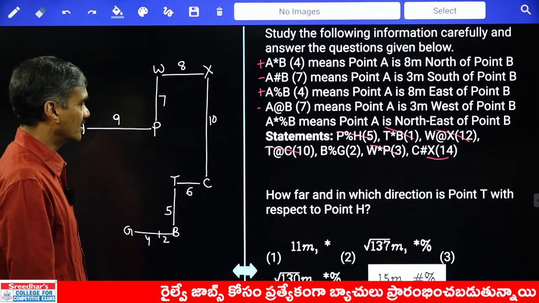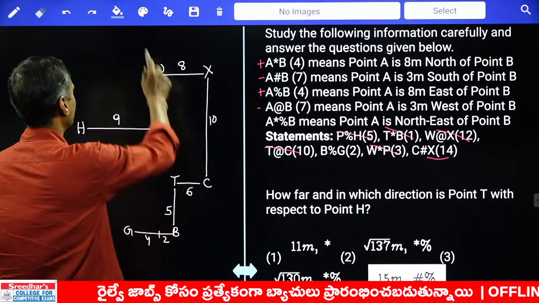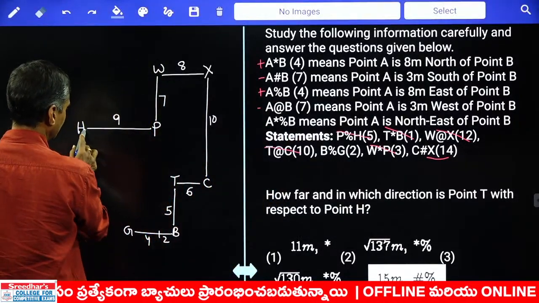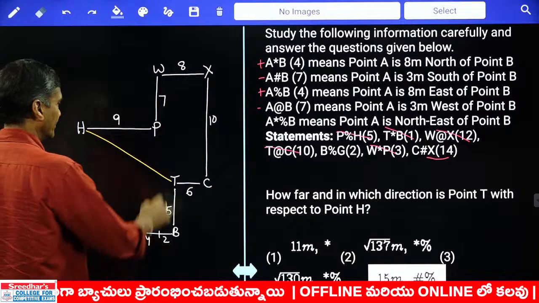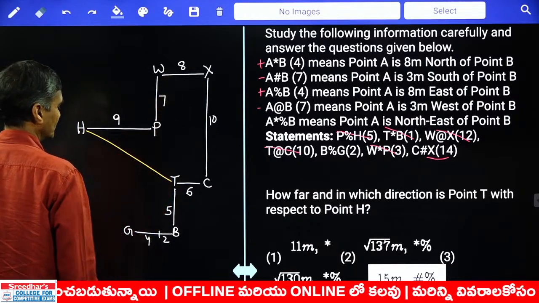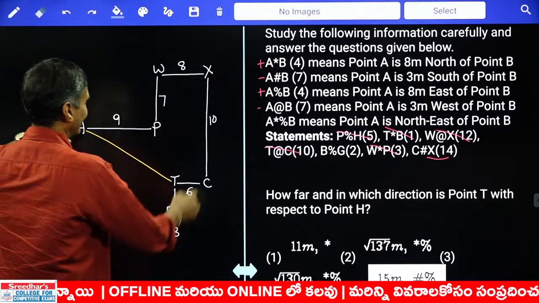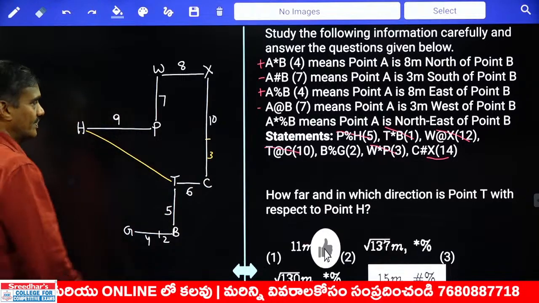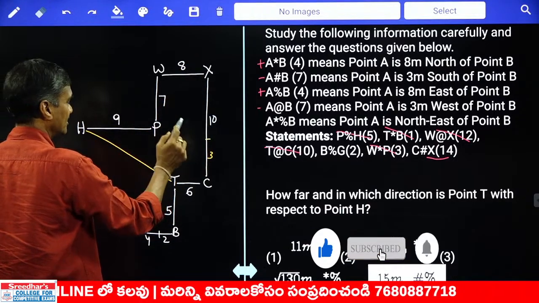Then according to this one, how far in which direction is T with respect to H? Now we need to find out T with respect to H. Now T is here, H is here, we need to find out this distance. To find this distance, we need the horizontal and the vertical direction, isn't it? Vertical direction: out of this 10, how much is completed? 7 is done, 3 is left over.